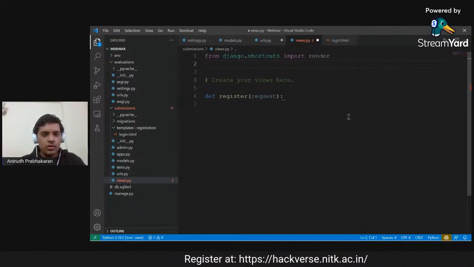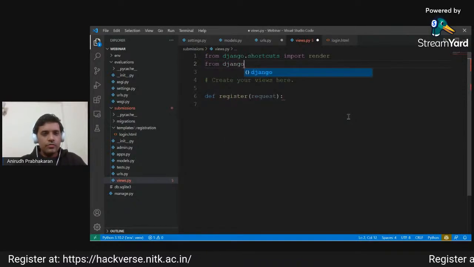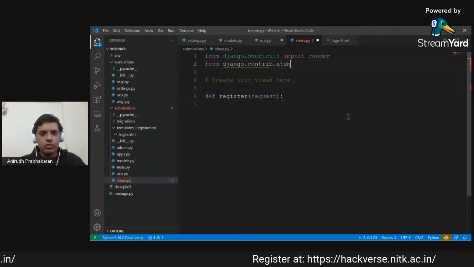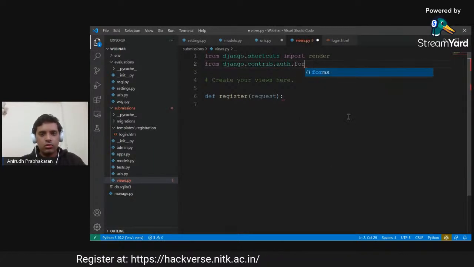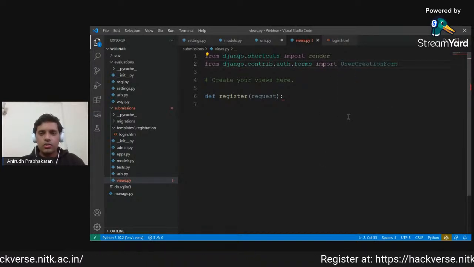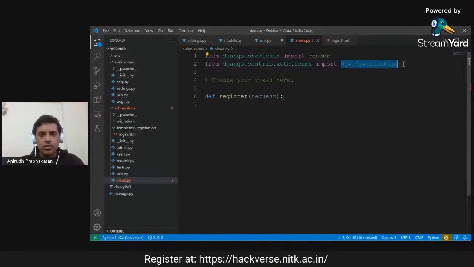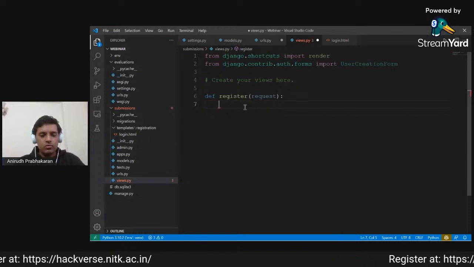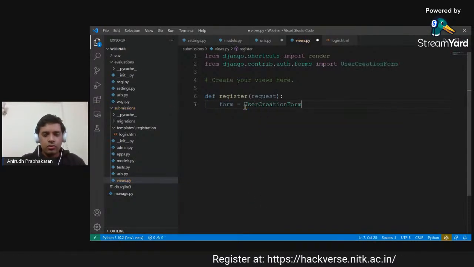Now, as we are using the inbuilt user model, we can also make use of the inbuilt user creation form. So we will import that from django.contrib.auth.forms import UserCreationForm. What this form will do is create a form for us that enables user creation. So first, we will instantiate the user creation form.